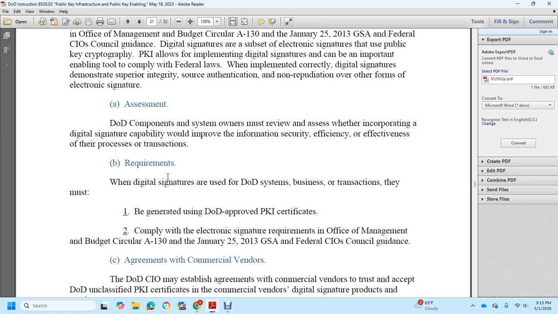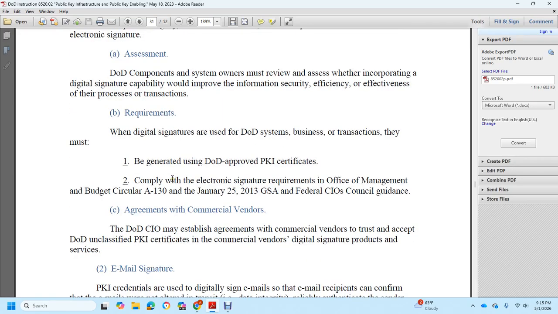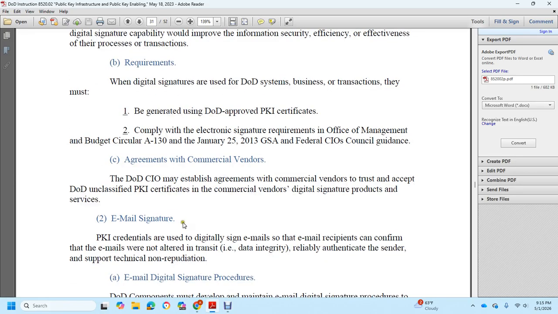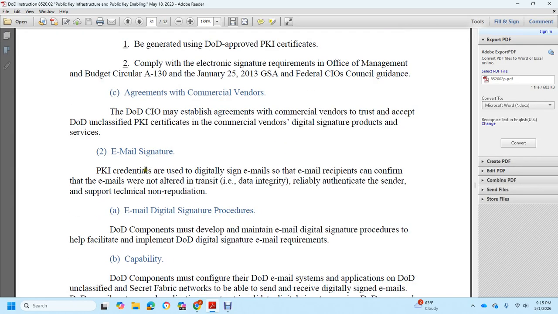with the DoD-approved public key infrastructure certificates, complying with the electronic signature requirements of the Office of Management and Budget 8130, January 25th, 2013, and the GSA Federal Chief Information Officer Council guidance. Agreements with commercial vendors: the Department of Defense Chief Information Officer shall make agreements with commercial vendors to trust and accept the DoD unclassified public key infrastructure certificate, commercial vendors' digital signature products and services, email signature, public key infrastructure use